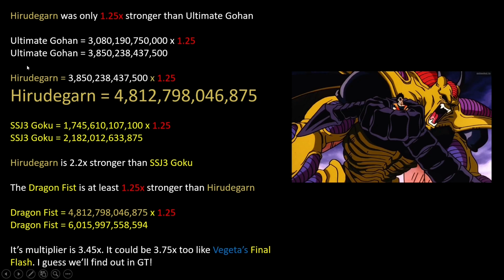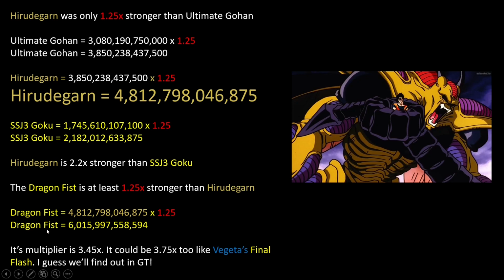Anyway, we also know that Super Saiyan 3 Goku defeated Hirudegan. So Super Saiyan 3 Goku, making him 1.25 times stronger than his Buu saga self, comes out to be 2 trillion. And that means Hirudegan is 2.2 times stronger than Super Saiyan 3 Goku. And we know that the Dragon Fist at the very minimum is at least 1.25 times stronger than Hirudegan to be able to go through him.